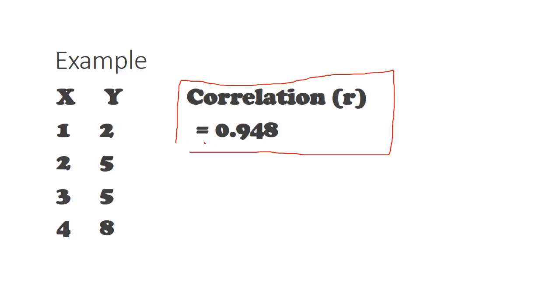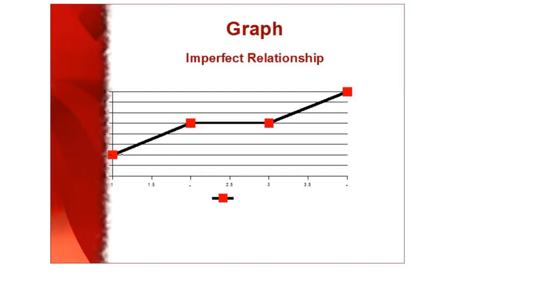It's telling us we can mostly figure out y if we know x, but not exactly. If it were exact, it'd be 1. It's a little less than 1. It's telling us if we know x, we can mostly figure out what y is, but not exactly. Okay? And again, if we draw a graph of this now, it's not a straight line, it's a curvy or crooked thing, and that tells us it's imperfect.